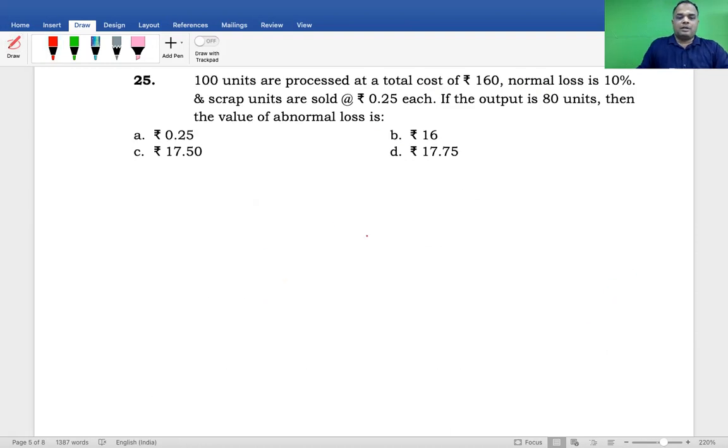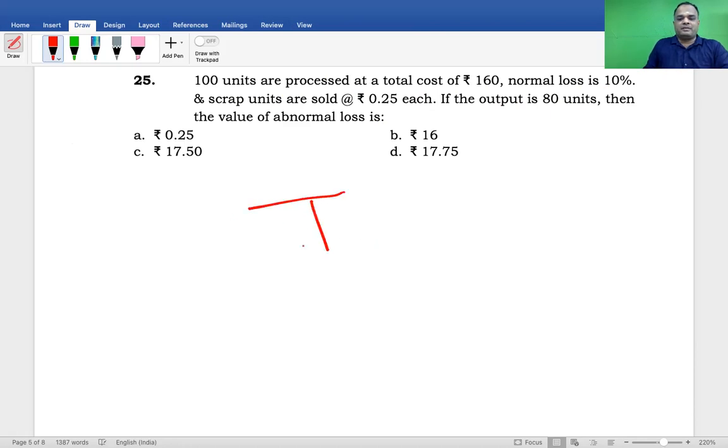Next. 100 units are processed at the total cost of 160. Normal loss is 10%. Scrap units are sold at 25 paise. If the output is 80 units, then the value of abnormal loss is what?